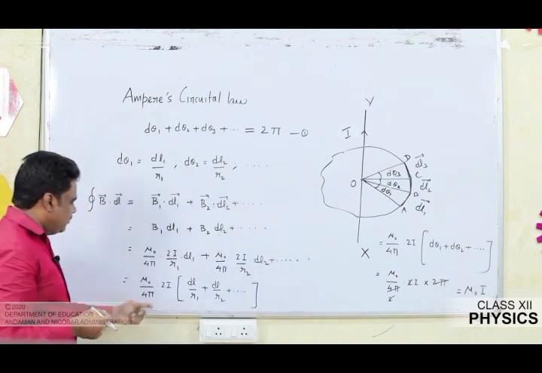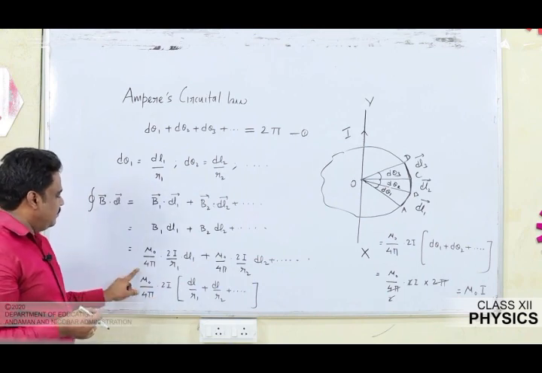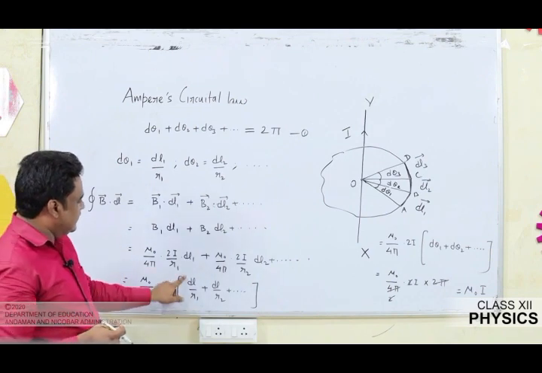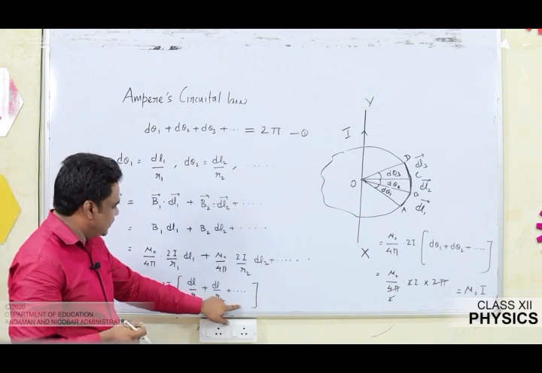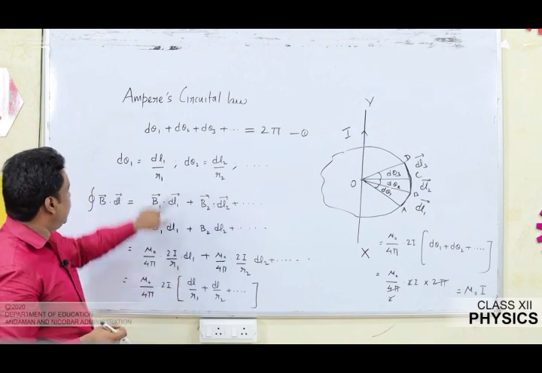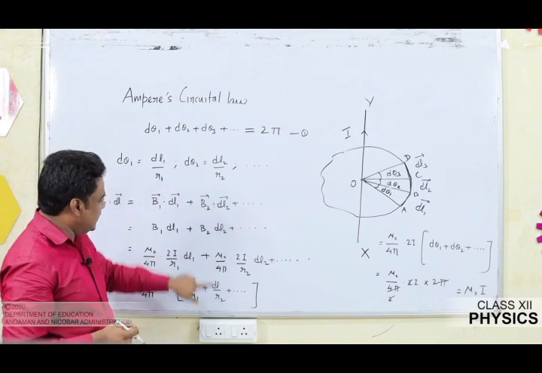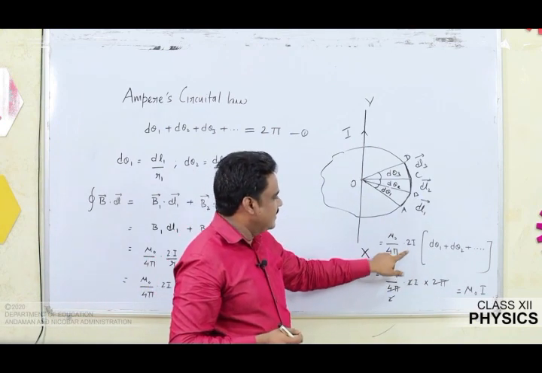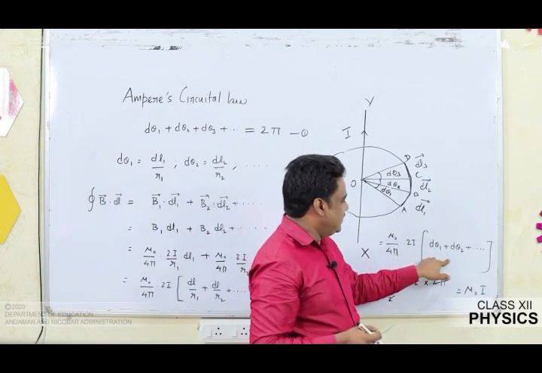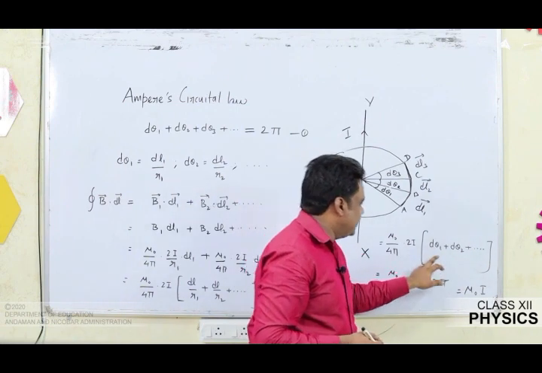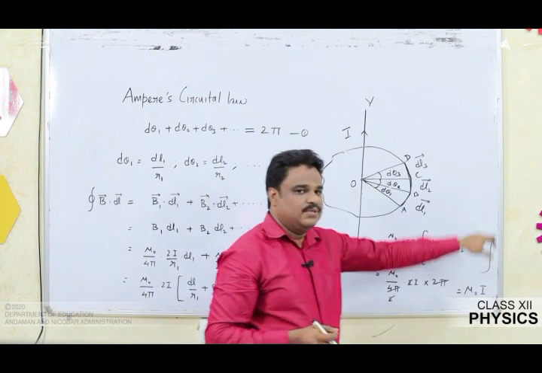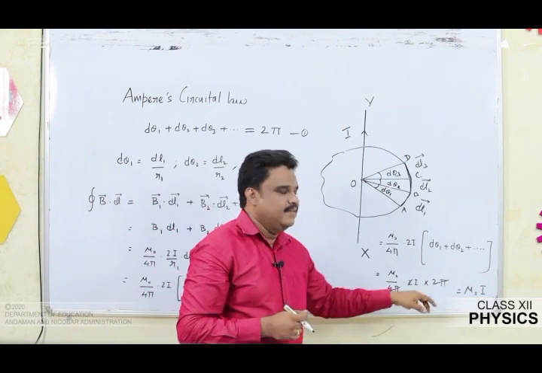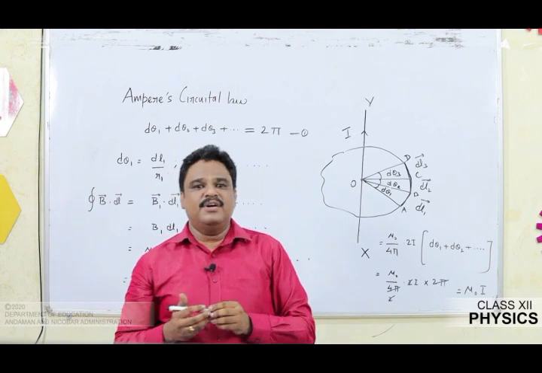We are able to see what is taken as common: mu naught by 4 pi, 2I can be taken out. What are the things left? dl by r1, dl by r2, all those things are left. Mathematically dl by r1 is d theta 1, dl by r2 is d theta 2. So if I replace this, the equation looks like mu naught by 4 pi, 2I, d theta 1 plus d theta 2, and it continues. Now what is the sum of d theta 1 plus d theta 2? It leads to a total of 2 pi. So when I put this in and simplify, the result I get is mu naught I.